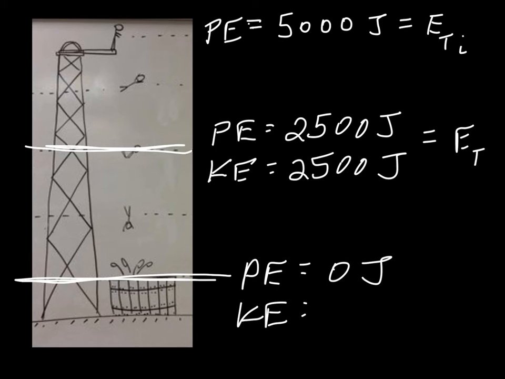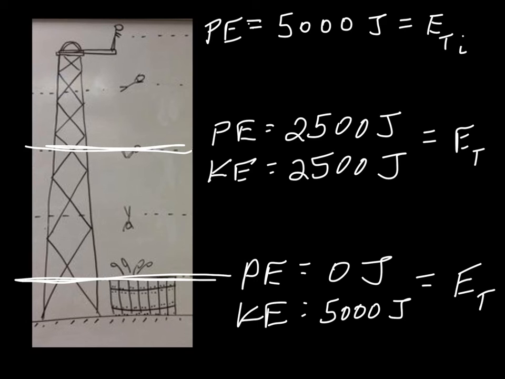We just have to. That's what the conservation of energy tells us. So we can know right away that we need 5,000 joules of kinetic energy. And lo and behold, what does 5,000 plus 0 joules equal? Well, it equals 5,000 joules. And that was our total mechanical energy for this scenario.